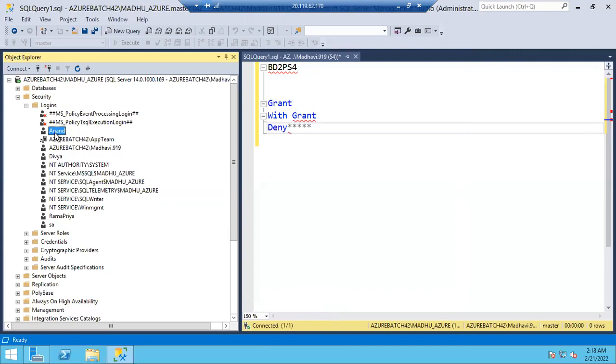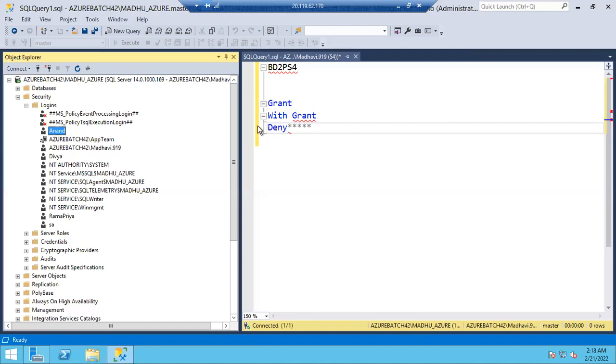Right. So in the organization, customers or application developers will ask us to create a customized server role. In that case, they will give one script. You can simply execute that script. That script itself will create a custom server role with the respective permissions. If not, they will let us know what permissions we have to give grant, what permissions with grant, what permissions deny. Based on their inputs, we'll simply select those permissions, guys. That's it. There is no confusion.